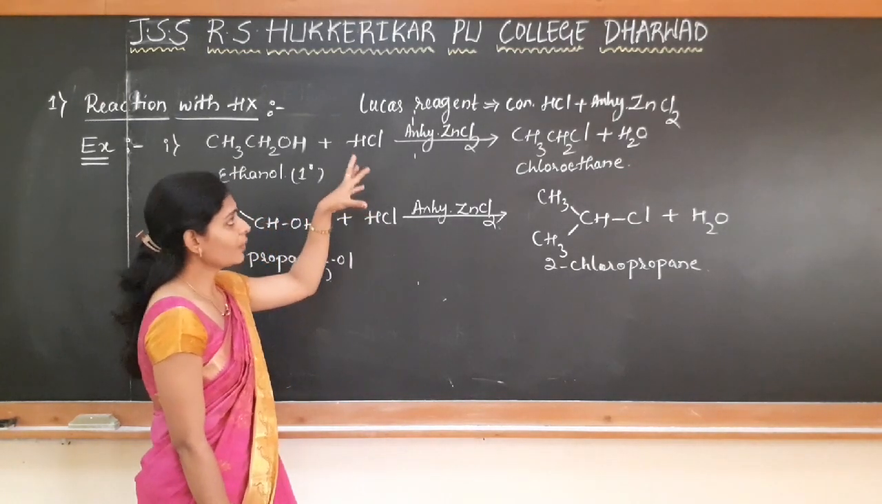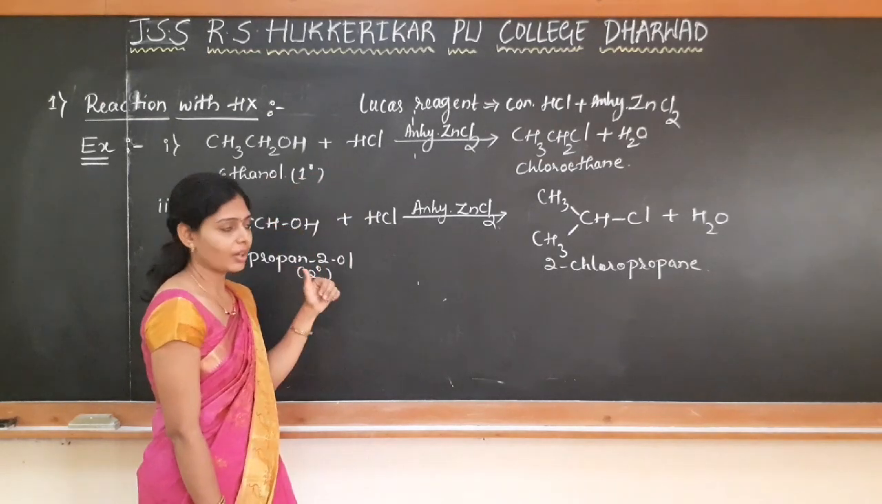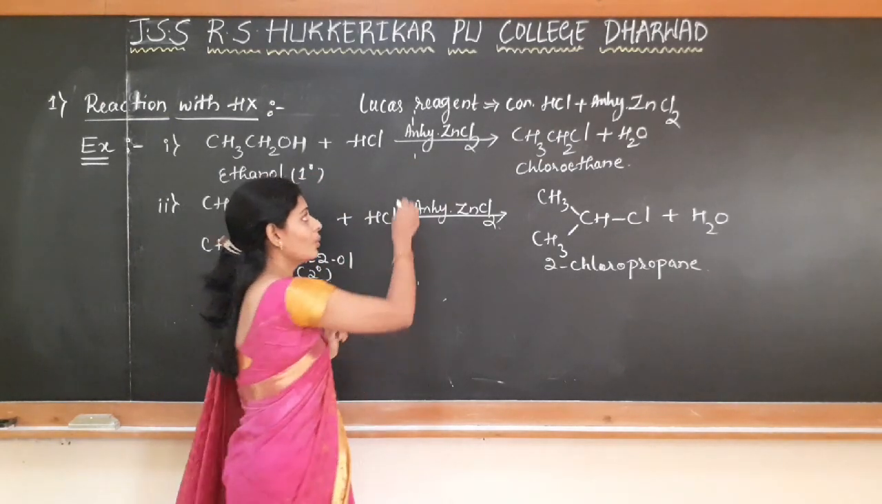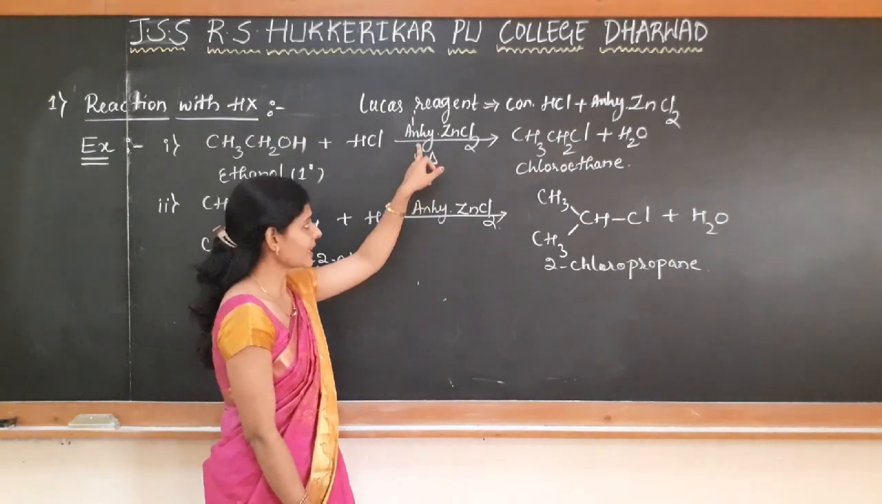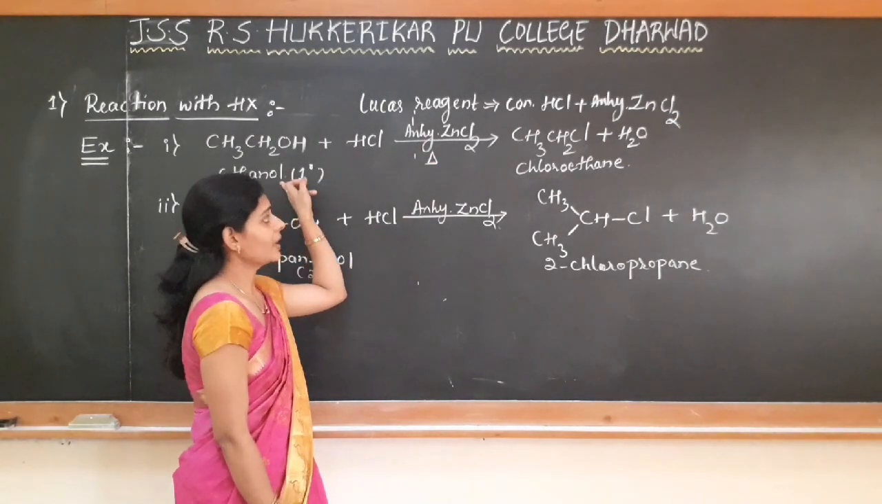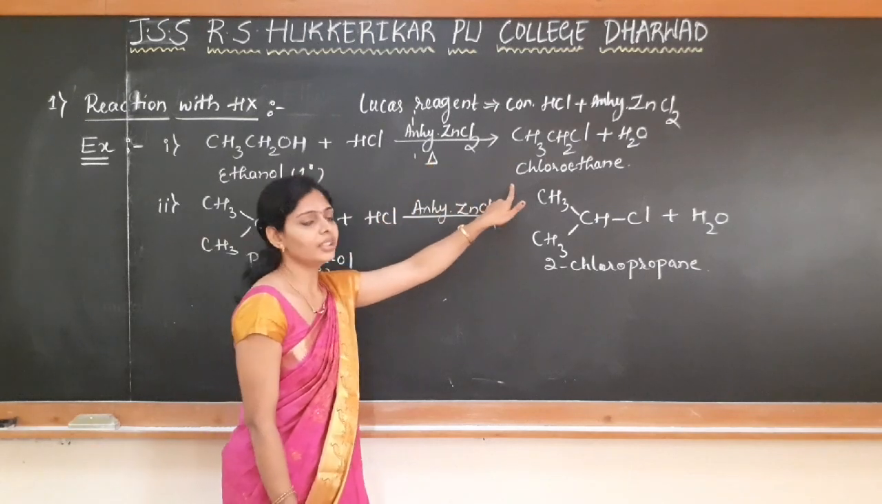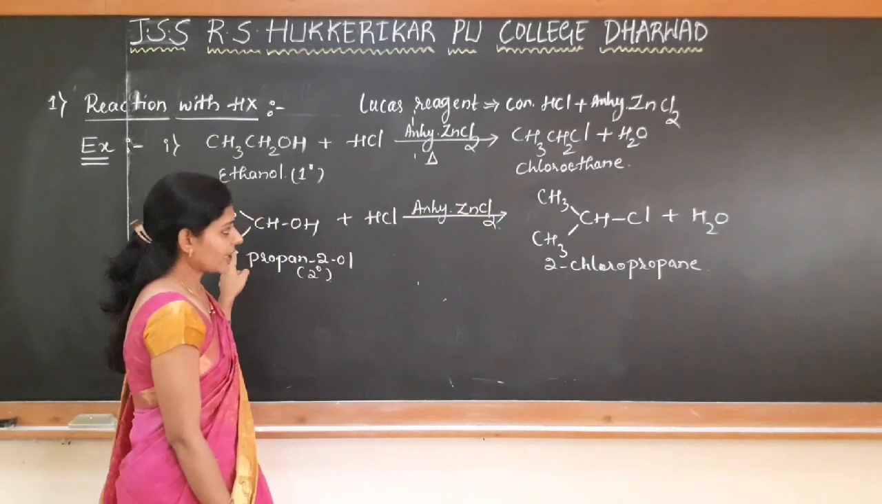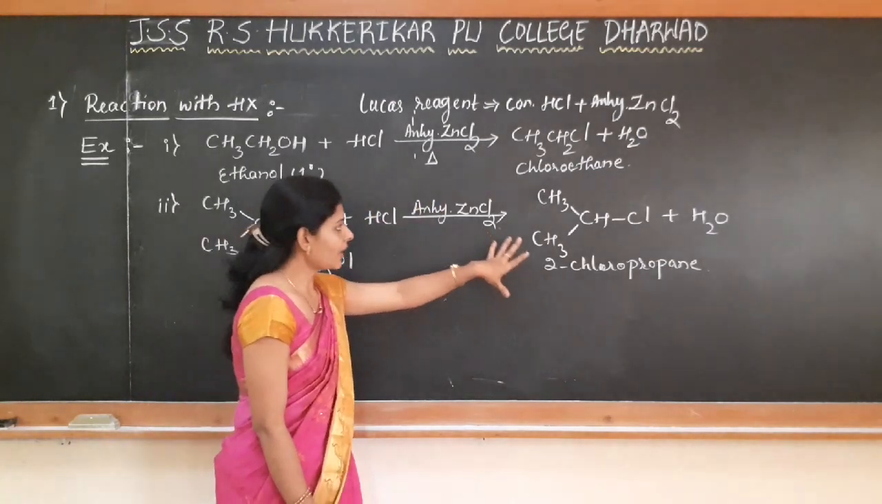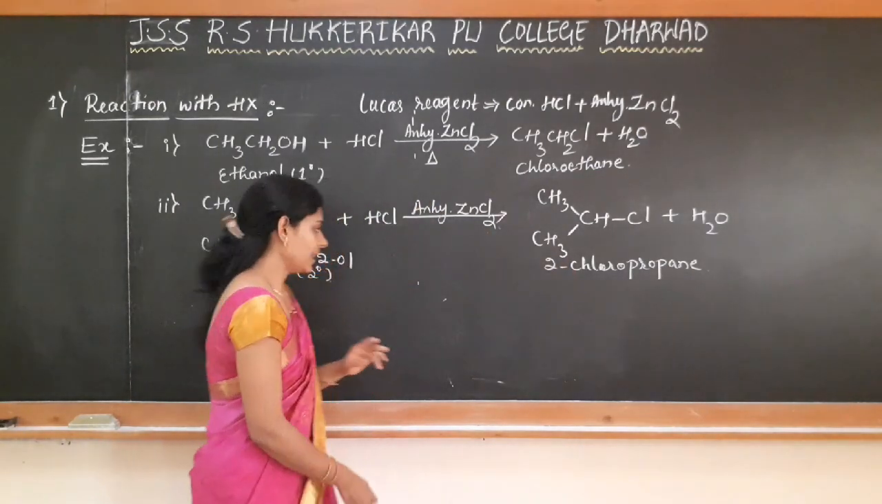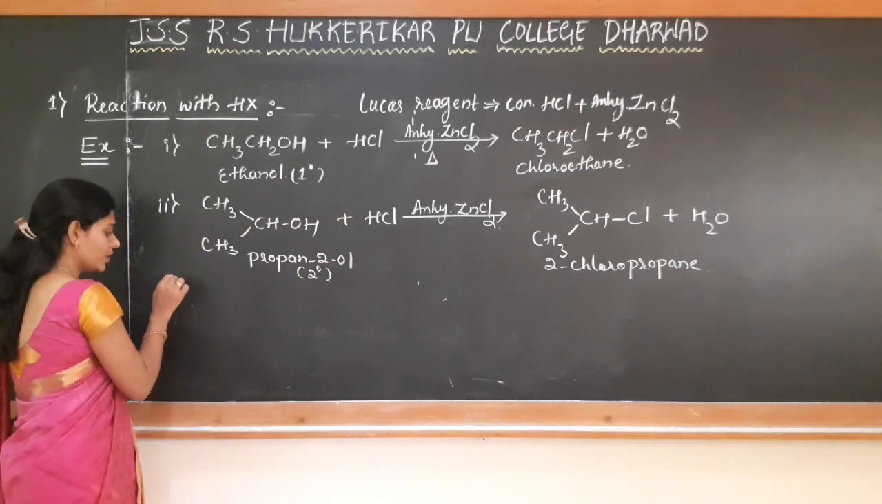So by the addition of Lucas reagent to primary alcohol, we get turbidity only after heating. To increase the rate of the reaction, we use the catalyst, but still for primary alcohol, on heating we get the turbidity. Whereas for secondary alcohol, after mixing we have to wait for some time. After that we get the turbidity. And what happens in case of tertiary alcohol?